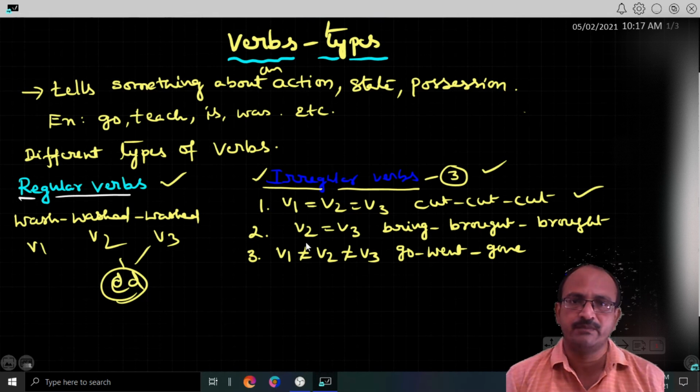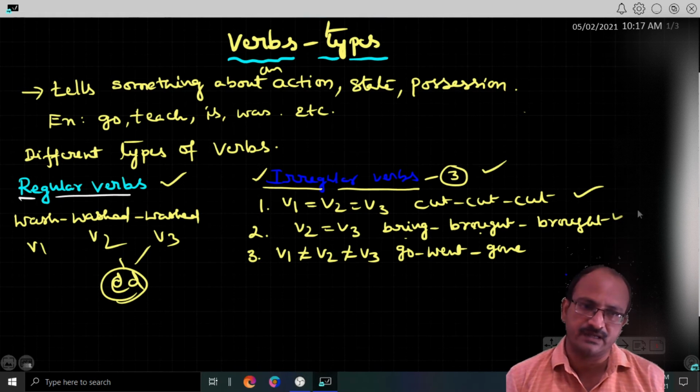In another type of irregular verb, V2 and V3 are the same, and V1 is different. Here you see bring, brought, brought. V2 and V3 are the same. Still it is an irregular verb. In the third type, V1, V2, V3 are three different words.